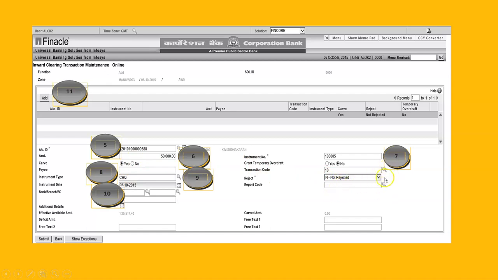Then there is a tab here, we have to click on that, and assign the bank from which we received it, and assign the reason why we are rejecting it: insufficient balance, signature difference, whatever it is. The instrument date is there. We keep on adding these instruments. Don't submit.